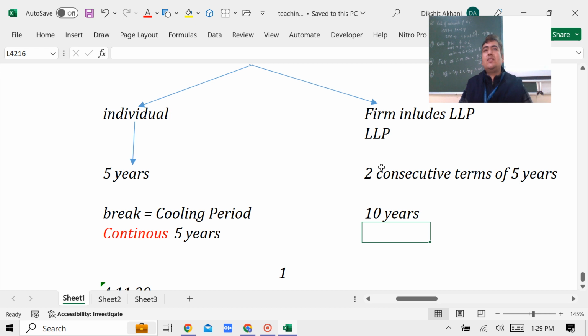But why is it consecutive? Once it says consecutive, you understand it's continuous. But if I write 10 years instead of two consecutive terms of 5 years, what's wrong in the interpretation? First I have completed 5 years and then I continue the remaining 5 years. If I want to name it the first 5 and the second 5, what's wrong? Because 5 plus 5 is equal to 10. That's what maths teaches us.